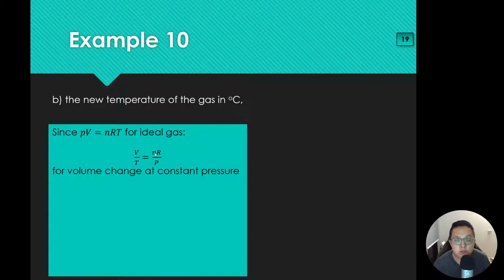n is the number of moles, which is constant. R is the universal gas constant, which is obviously a constant. P, for this case, your pressure is constant. Therefore V over T is equal to a constant. So I can say V1 over T1 equals V2 over T2. I sub in the values for V1 and V2, 0.040 and 0.050. Take note, you need to use your thermodynamic temperature in Kelvin, so add 273.15 to convert it to Kelvin. 27 plus 273.15 equals theta plus 273.15. Once you have done that, your theta is 102 degrees Celsius.